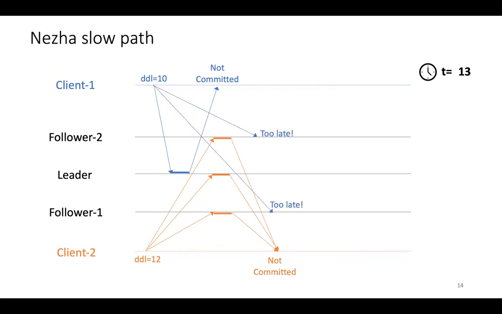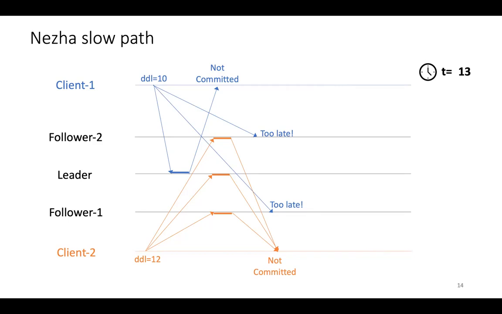Let's also say that by t equal to 13, the other blue messages have shown up on follower 2 and follower 1. So essentially, we're stuck now. The blue operation needs to be committed before the orange operation can be committed, but there's no easy way to commit the blue operation because the other 2 messages for blue arrived too late, and it's no longer DOM's responsibility when something arrives too late.